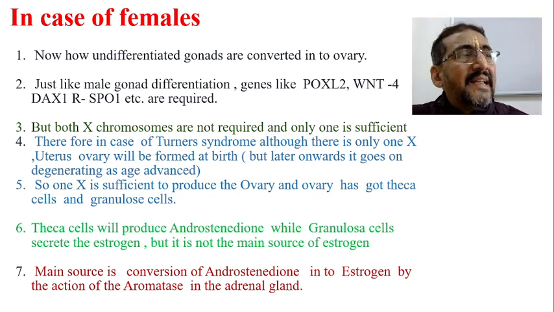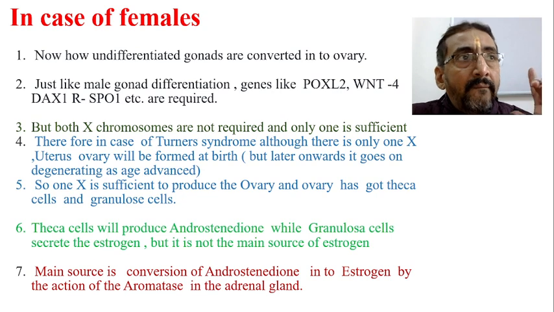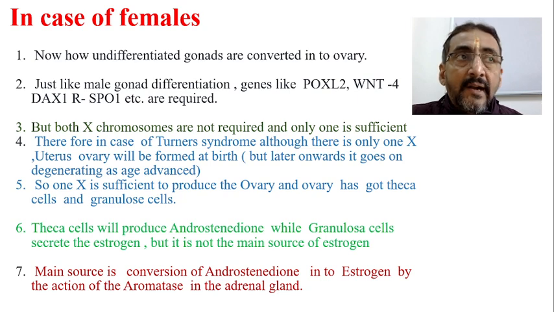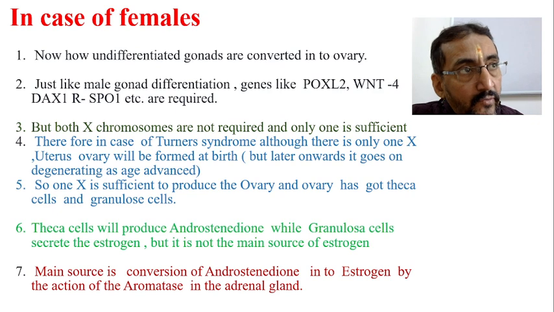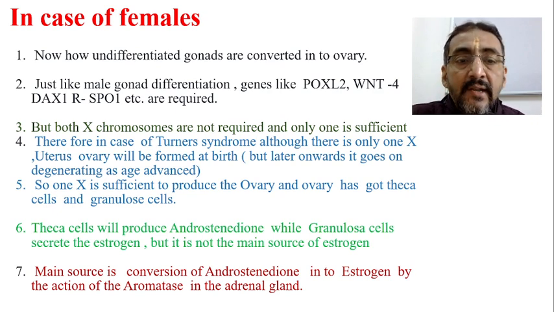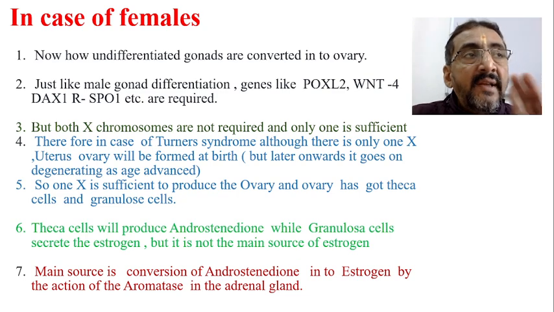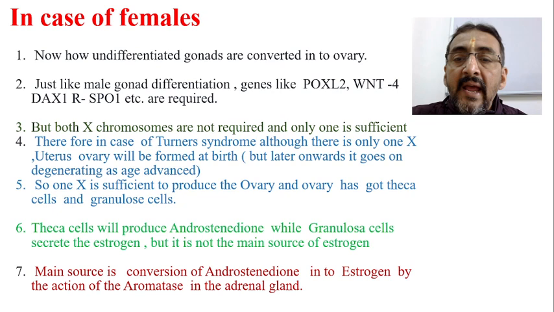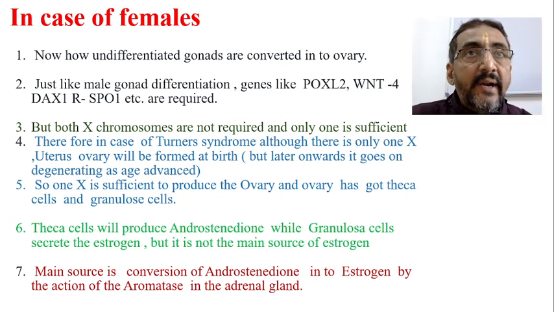See, just like in case of males, where the testosterone is converted into dihydrotestosterone by the help of one particular important enzyme, reductase, similarly here also, the androstenedione which is present will be converted into estrogen by means of a very important enzyme called aromatase. There it is 5-alpha reductase, here aromatase.